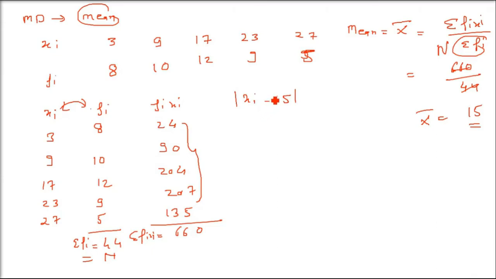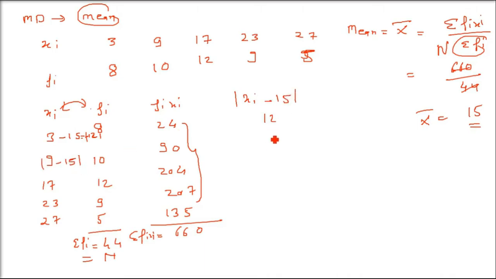So 3 minus 15, 9 minus 15, 17 minus 15, 23 minus 15 and 27 minus 15. Whatever comes, take the absolute figure, with no negative sign.